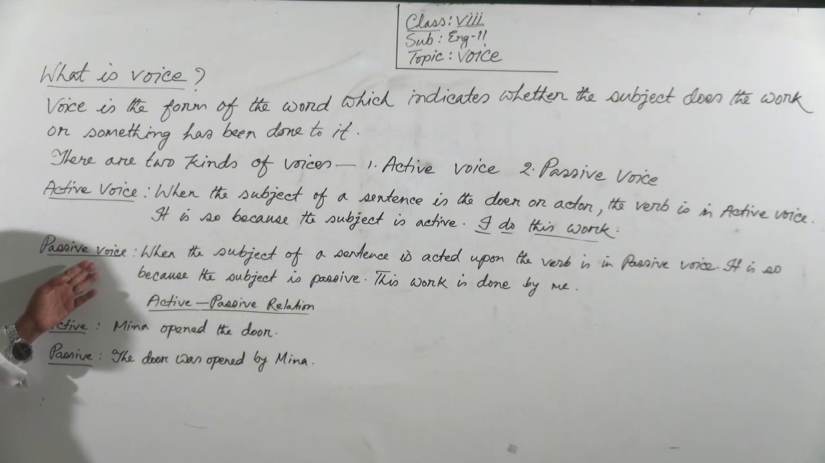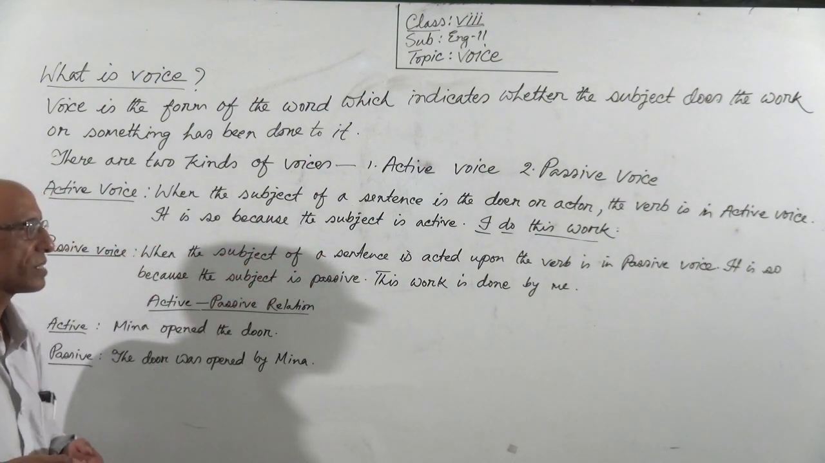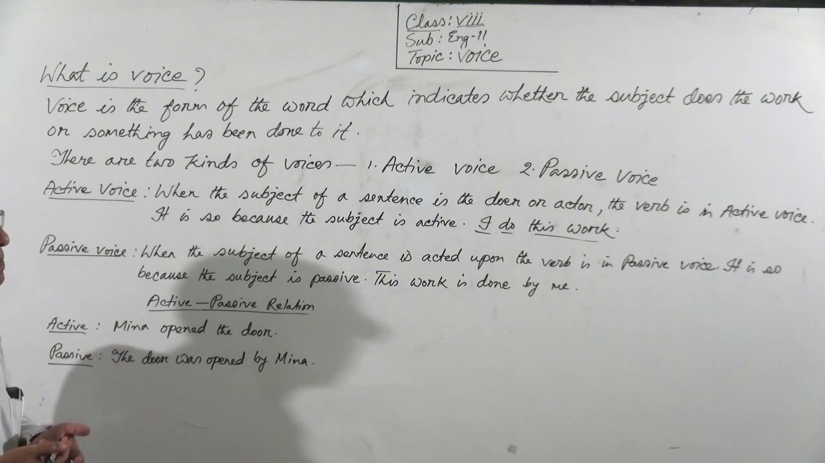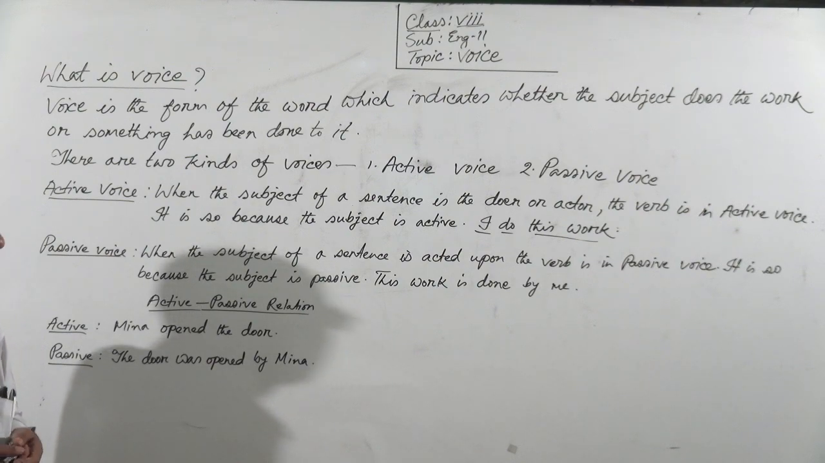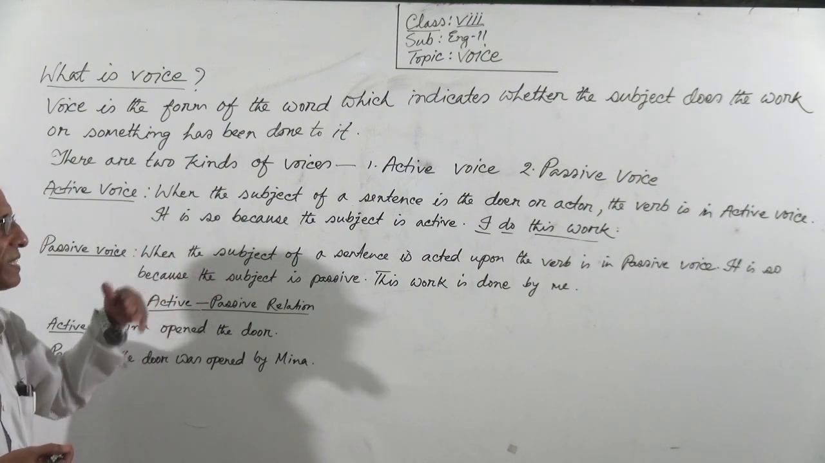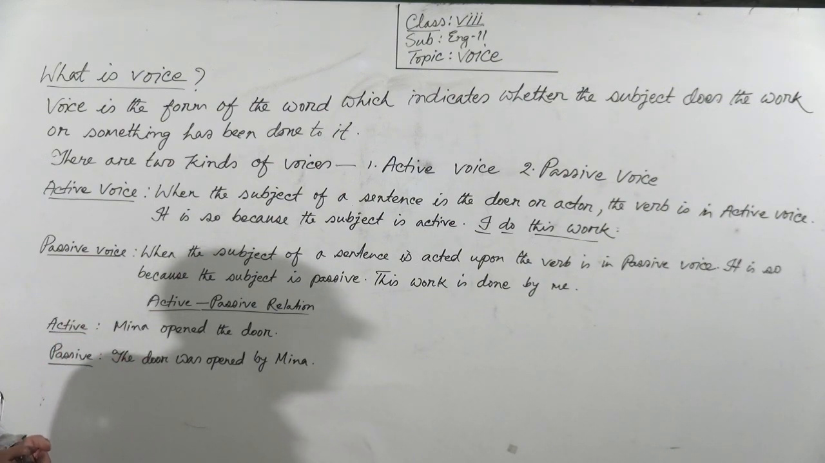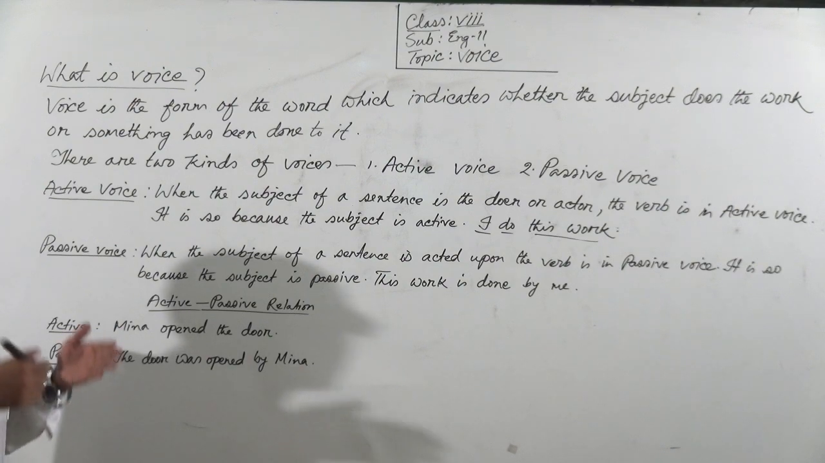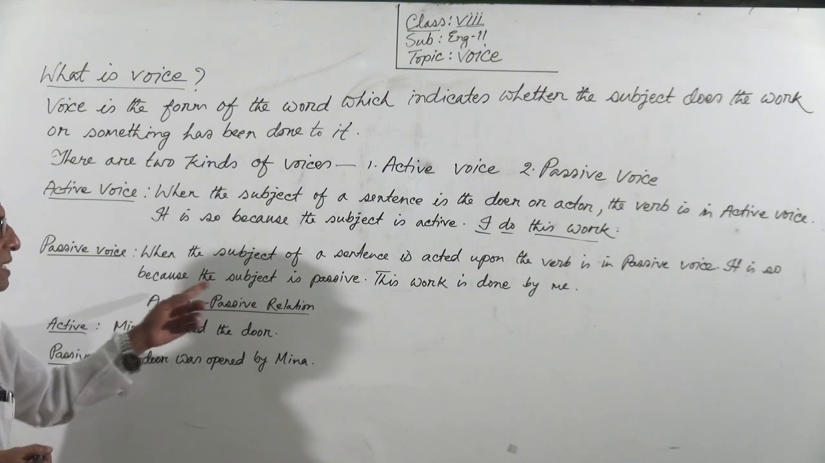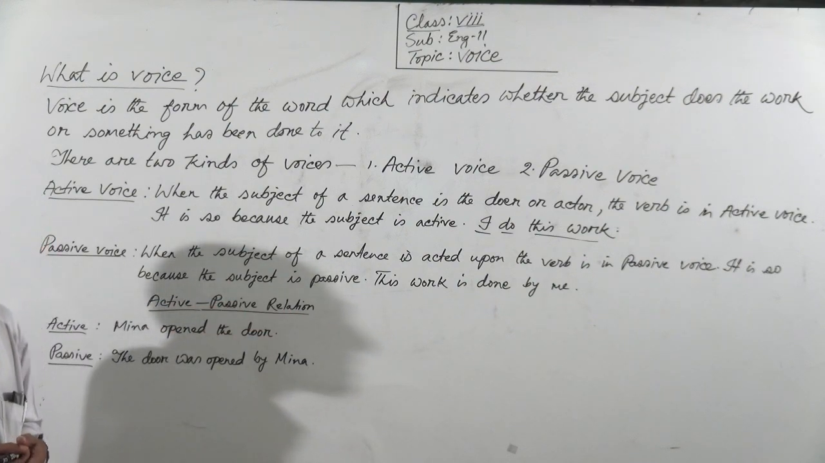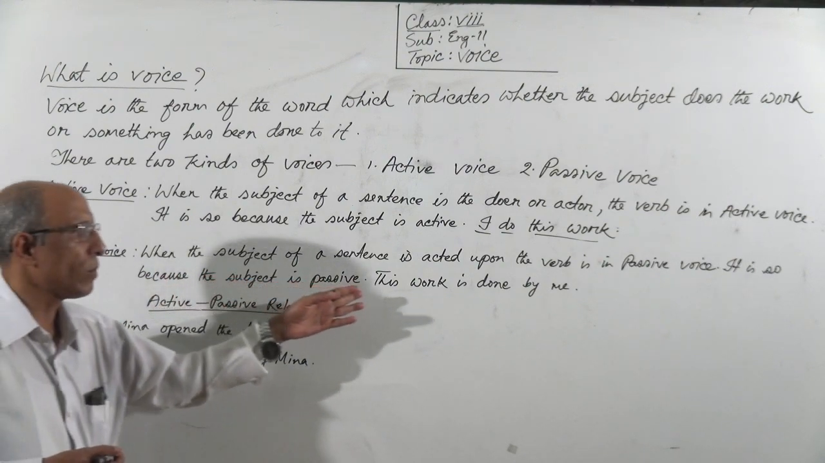Okay, then passive voice. What is passive voice? When the subject of a sentence is acted upon, the verb is in passive voice. It is so because the subject is passive. Here the subject is not active. Here the subject is passive. Follow the example.